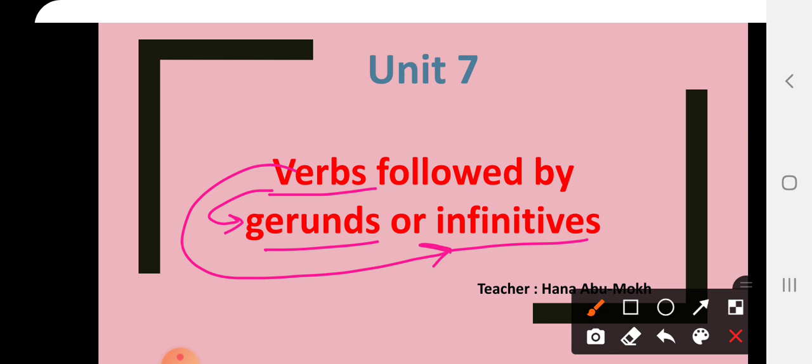Other verbs are followed by either gerunds or infinitives with a difference in meaning, and some of them can be followed by either a gerund or an infinitive without a change in the meaning. Right? If you go back to the previous videos, you will understand what I am talking about.